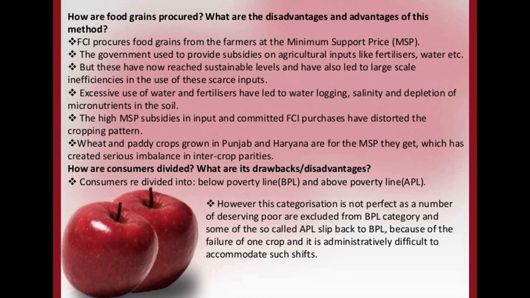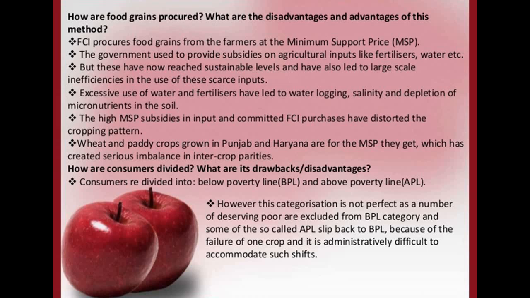However, this category is not perfect, as a number of deserving poor are excluded from the BPL category, and some of the so-called APL slip back to BPL because of the failure of one crop, and it is administratively difficult to accommodate such shifts. So you can't predict anything.